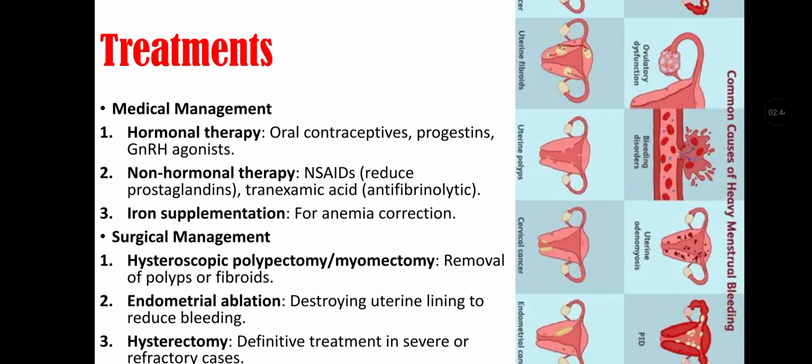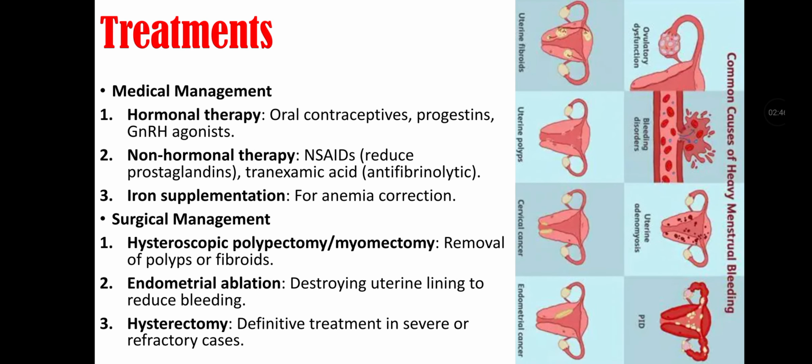Treatment include medical management and surgical management. Medical management include hormonal therapy that has oral contraceptives, progesterone, and gonadotropin releasing hormone. Non-hormonal therapy that include NSAIDs that reduce prostaglandins and tranexamic acid that are antifibrinolytic. And iron supplementation are also given for anemia correction.